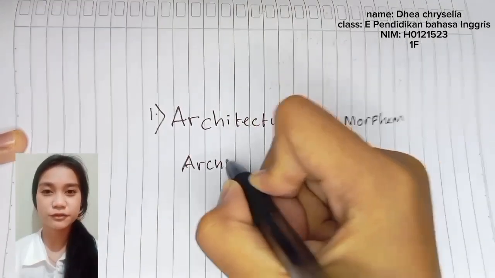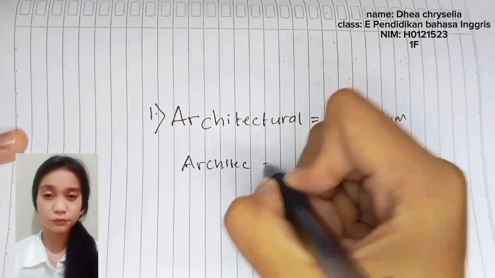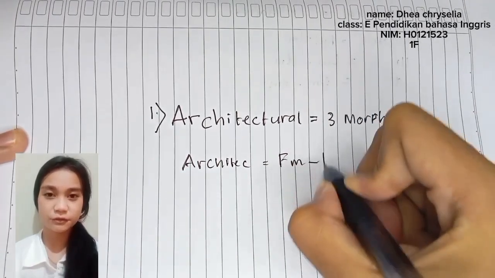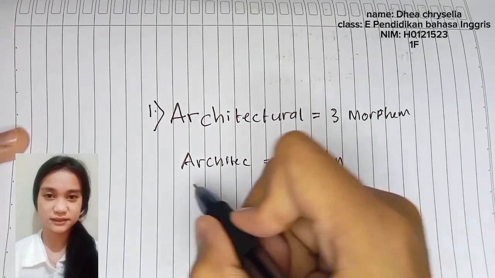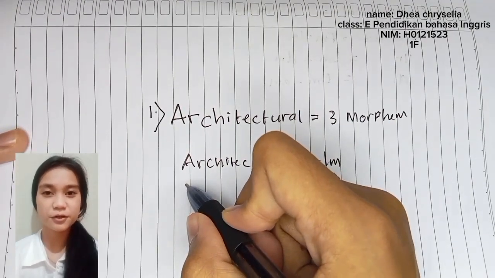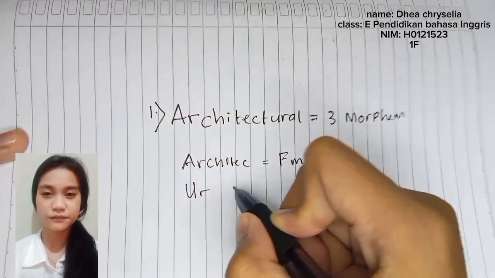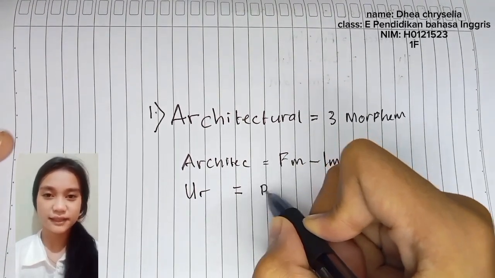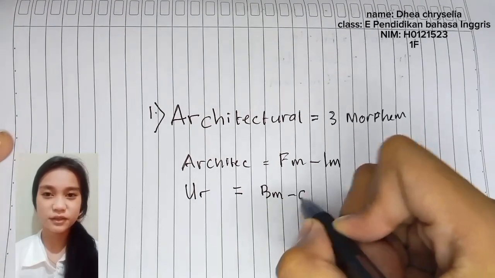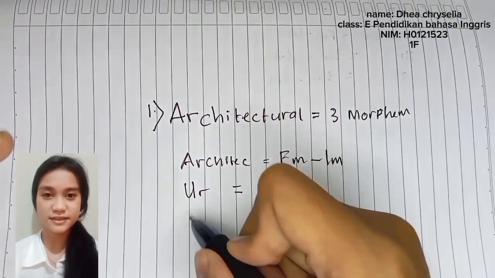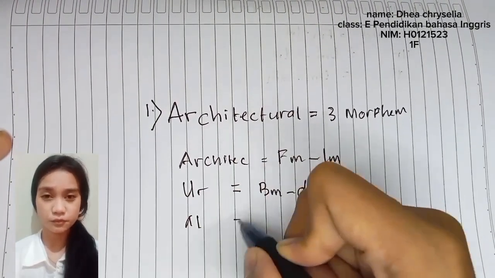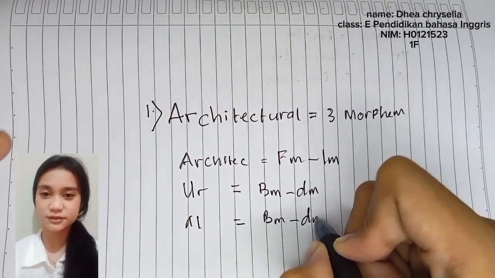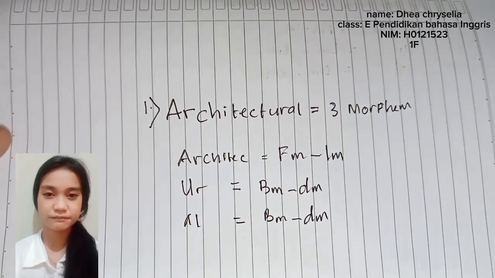The second morpheme is sure, which is a bound morpheme since it cannot stand alone and requires a free morpheme for affixation. We label it as BM with the subtype derivational morpheme. Finally, the third morpheme is all, which functions as a suffix and is also a bound morpheme. We label it as BM, bound morpheme, with the subtype derivational morpheme.